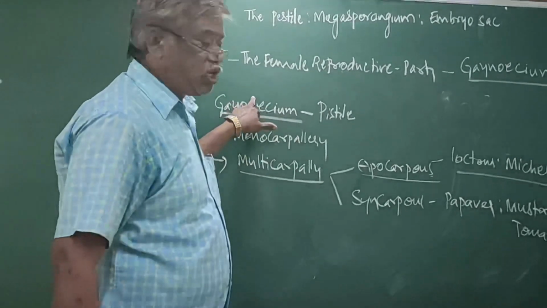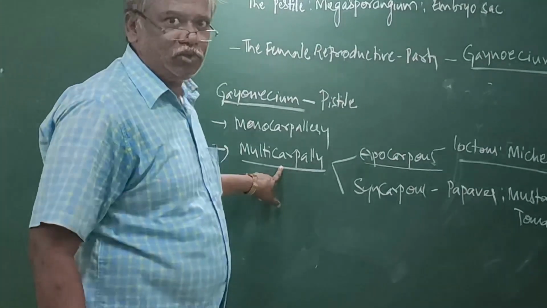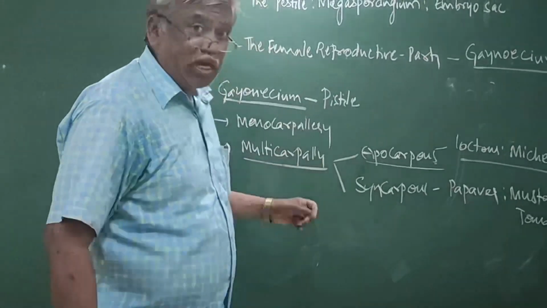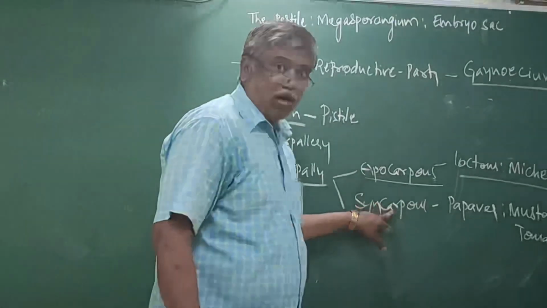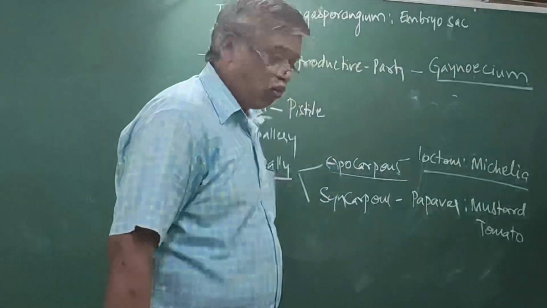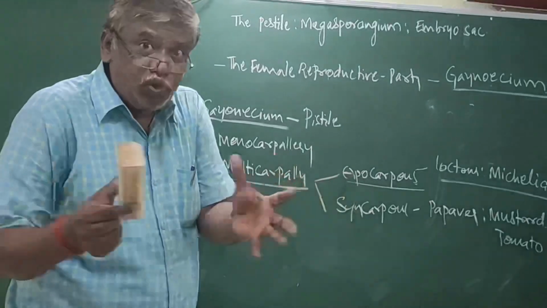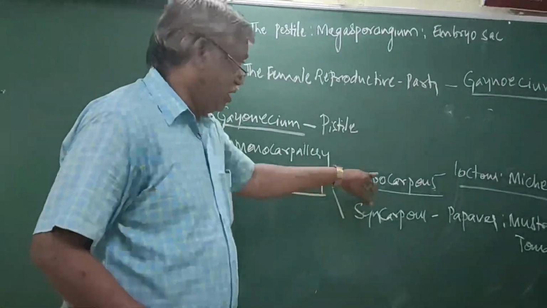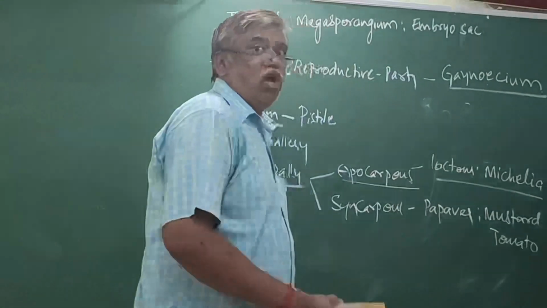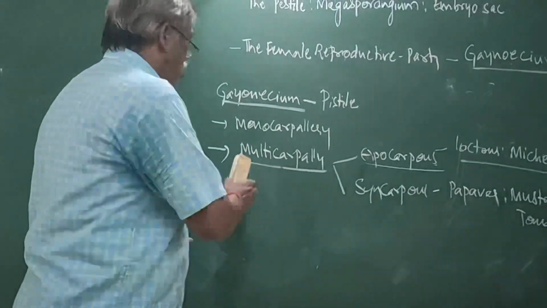If the gynoecium contains many pistils, the condition is called multicarpellary. In this multicarpellary there are again two types. When all pistils fuse, it is called syncarpous. Example: pepper, mustard, tomato. Sometimes the pistils are free without any fusion. That is called apocarpous. Lotus and michelia are examples of apocarpous multicarpellary gynoecium.